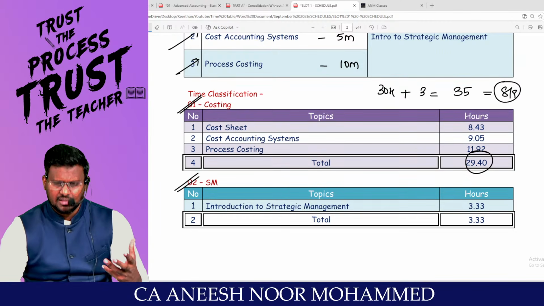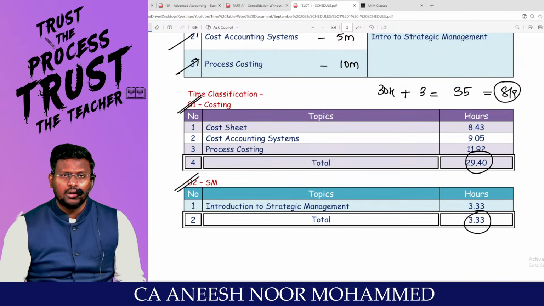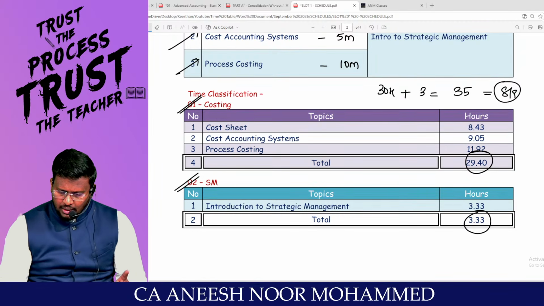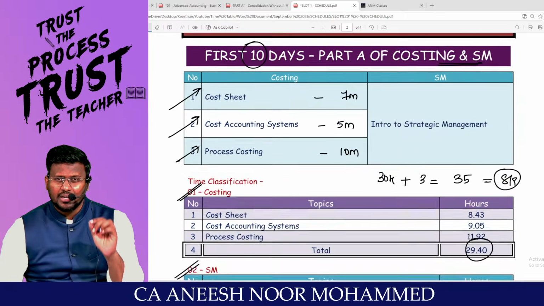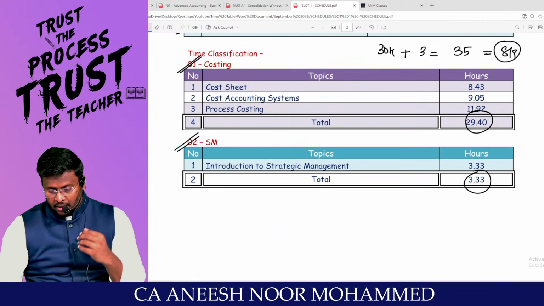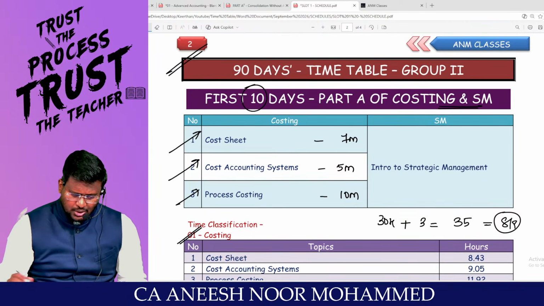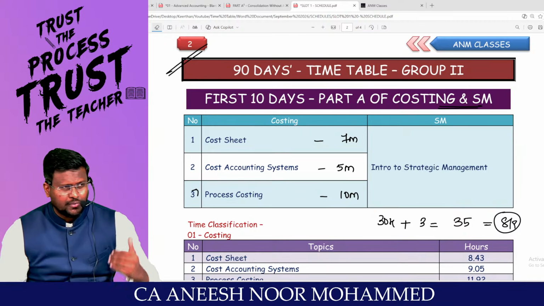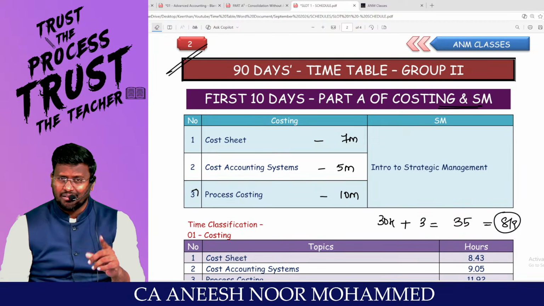Happily start it. Since SM is very small, there you are having some leverage. Sir, as compared to Group 1, you are having a little less to see if you are doing only Group 2. But even after these 10 days, don't make an excuse that you have pending lectures to see. Then when we go to slot number 2, we can't write assignments.